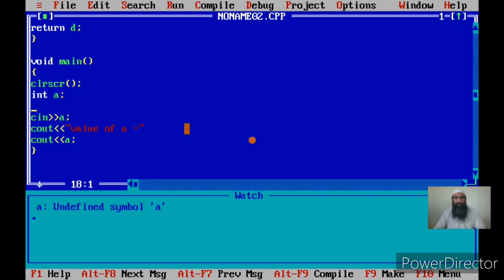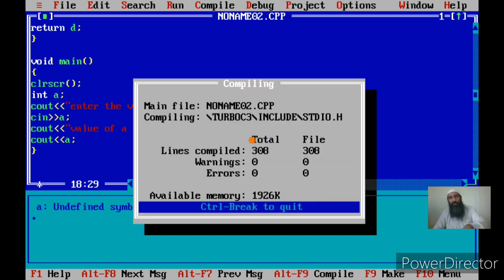You don't have to use short braces here. You have to write cout, then you have to give the put operator or insertion operator, and in case of cin you have to give the extraction operator. Cout, let me give the message. You can again use this operator and give the message, enter the value of. Okay. Now let us run this program.